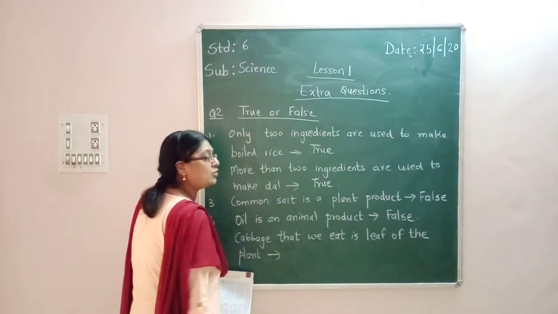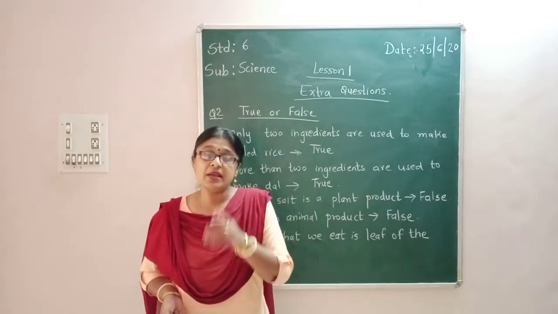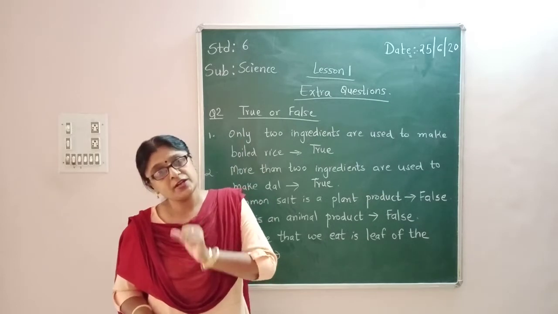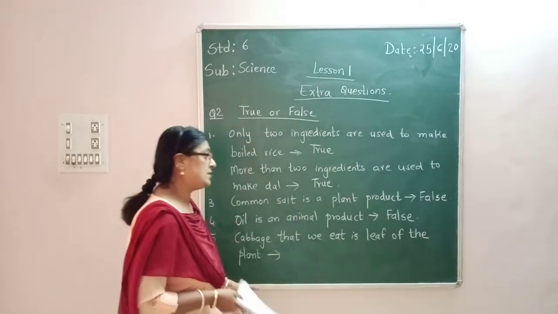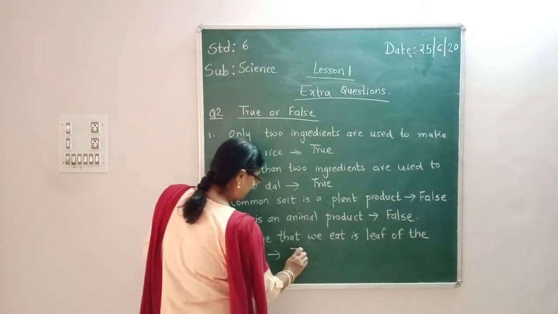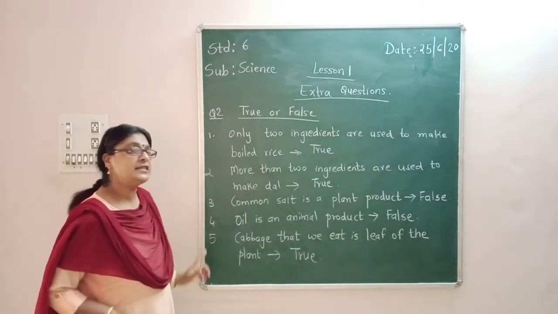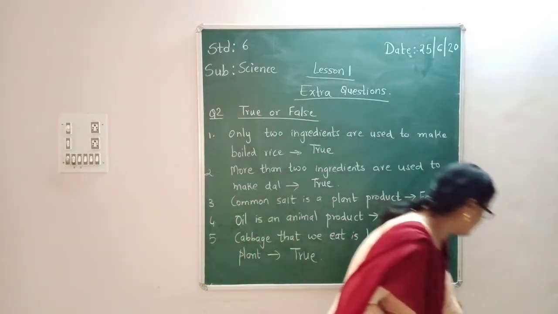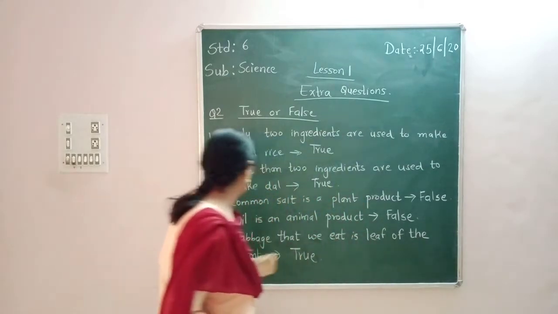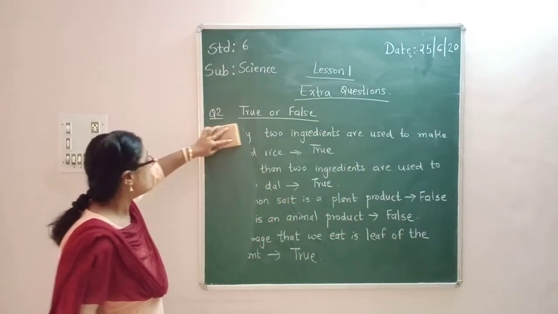The cabbage that we are eating, that day also we saw in various examples, exactly what part of the plant are we eating? We are eating the leaves. So this statement is true. Okay? Fine. So these are the 5 true or false. After you write these 5, we will again continue with the 6th one.